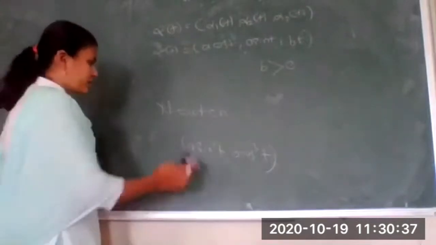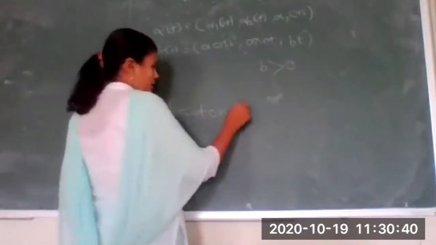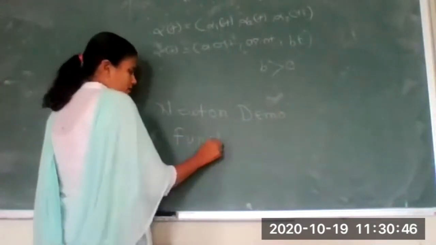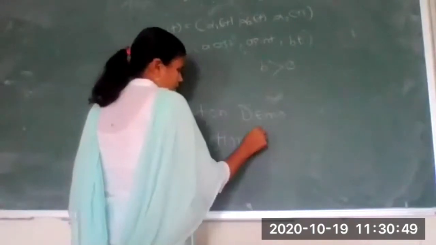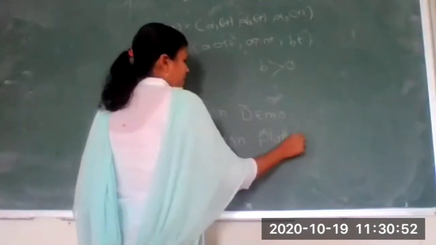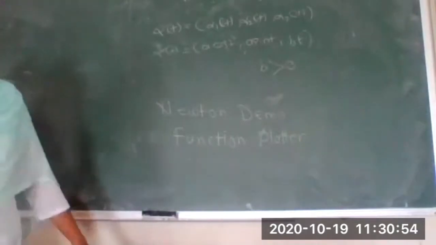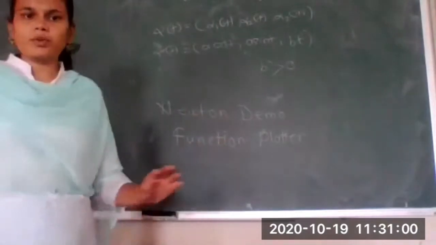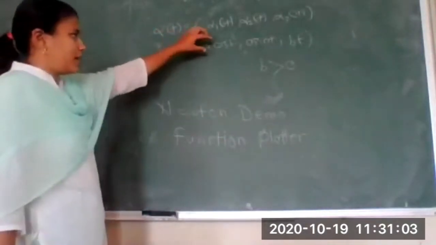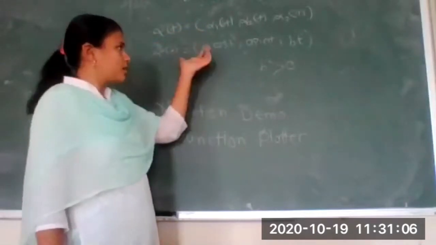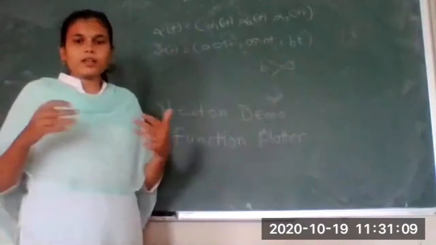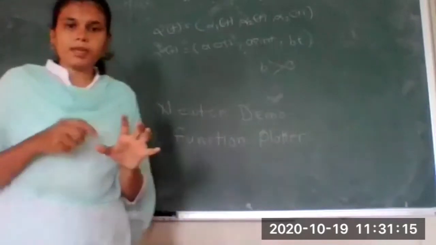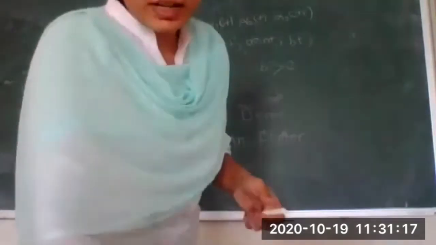So at that time, there is one app, you must download this Newton Demo. Or another app is Function Plotter. Okay, Newton Demo or Function Plotter. So you can download this app, and in this app you just have to write down your curve alpha of t. Give the x coordinate of your curve, y and z, and they will give you directly how the curve looks like.